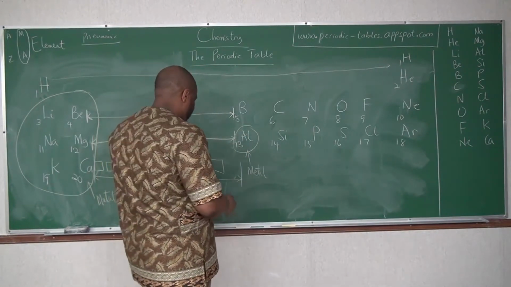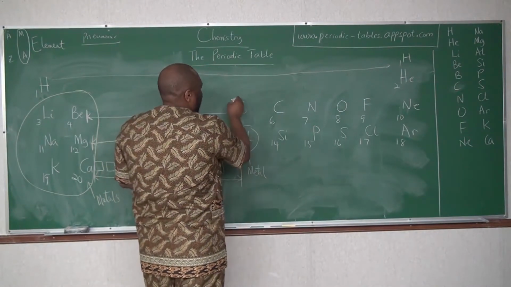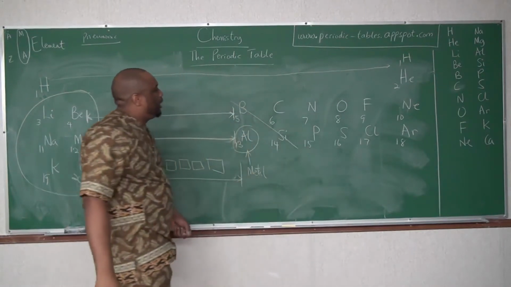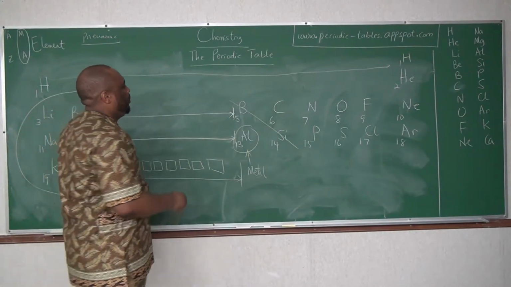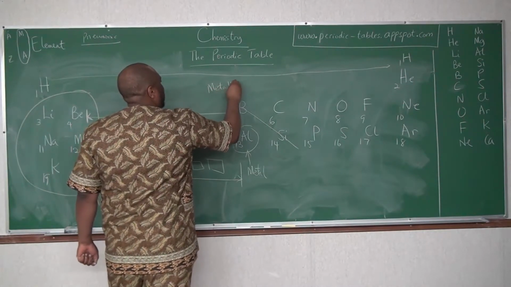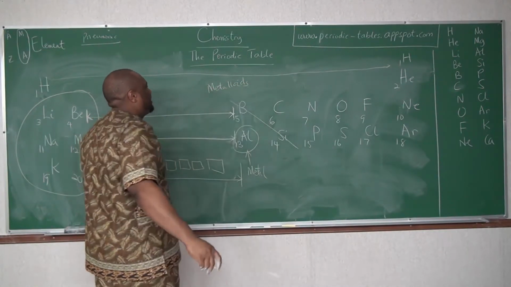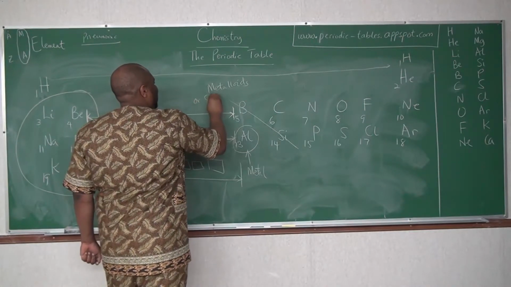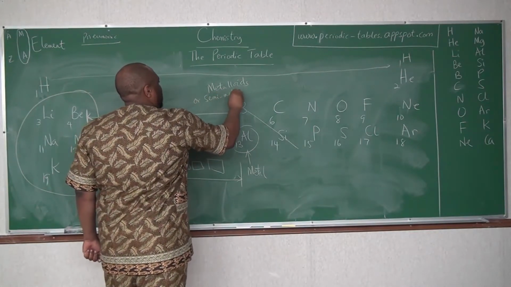And then boron, silicon, these two guys here, we're going to call them metalloids, or semi-metals. Some textbooks will say semi-metals.